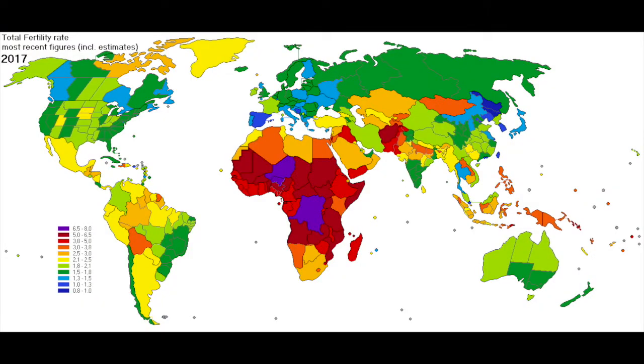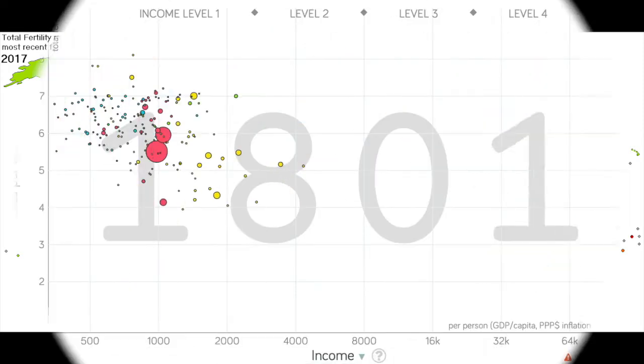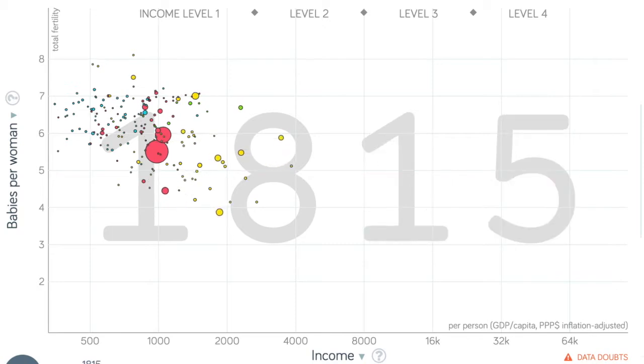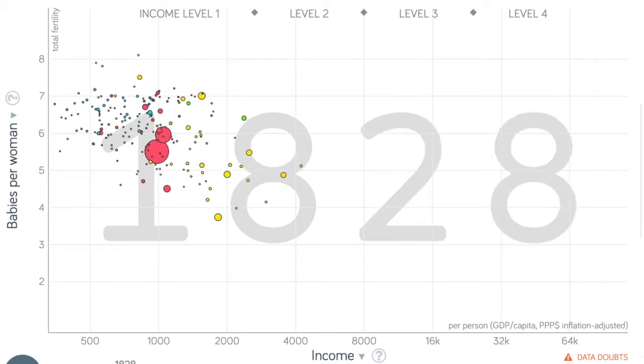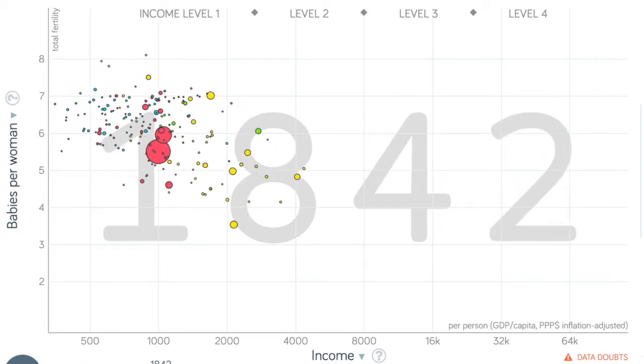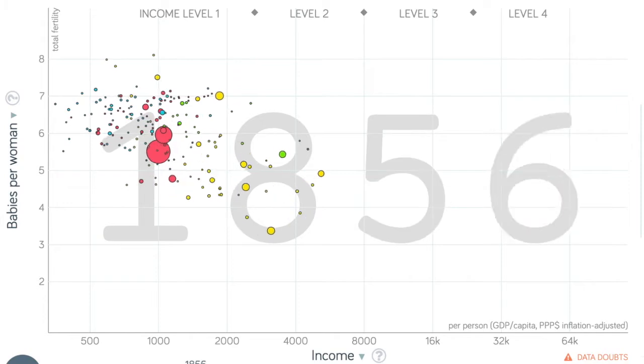Fertility rate of a country is highly dependent on a number of factors, one of the most important being economic factors. Total fertility rate is the expected number of births a woman would have throughout her lifetime. Our presentation will examine the relationship between fertility, or total fertility rate, and GDP, or gross domestic product per capita.